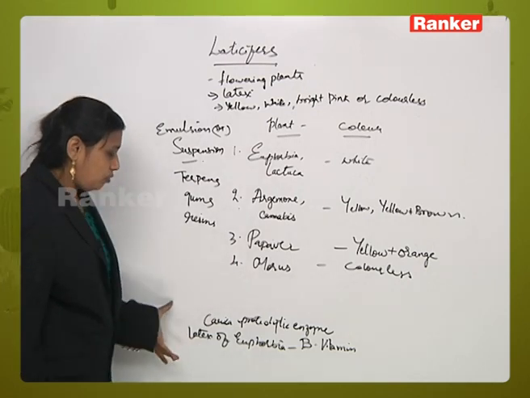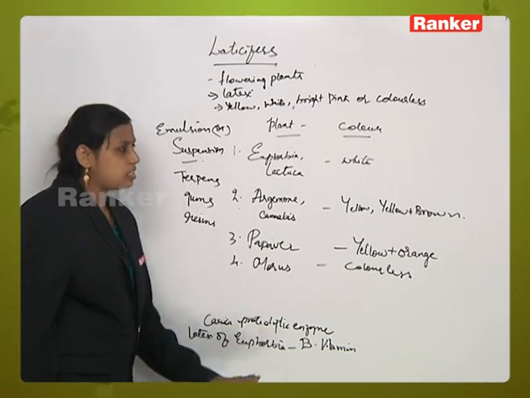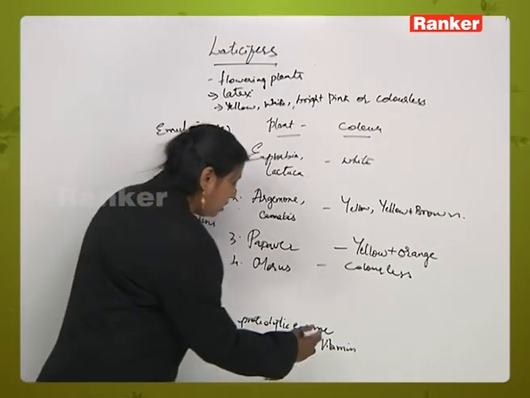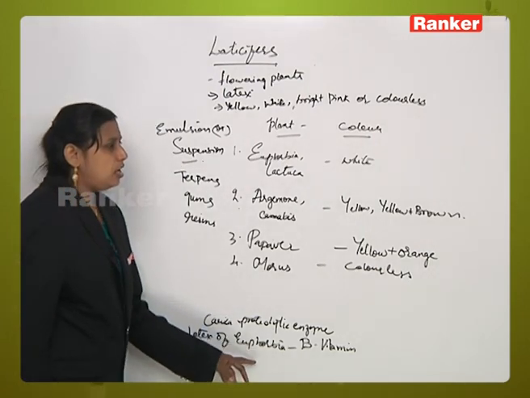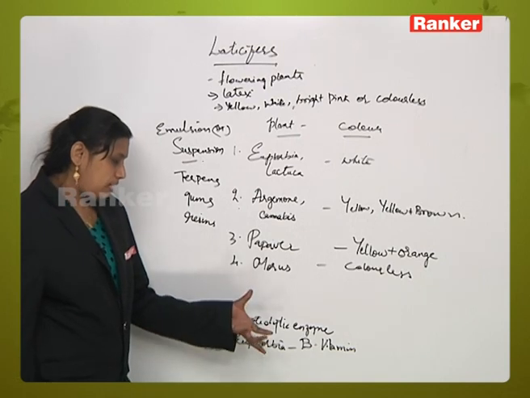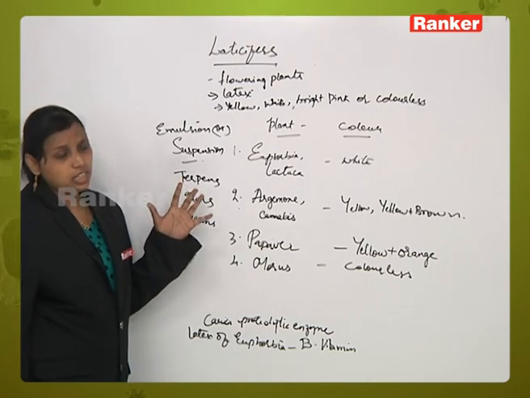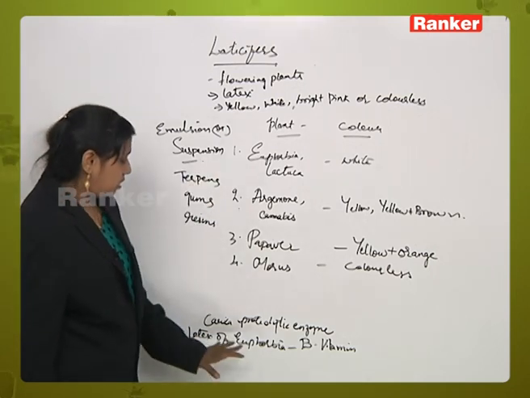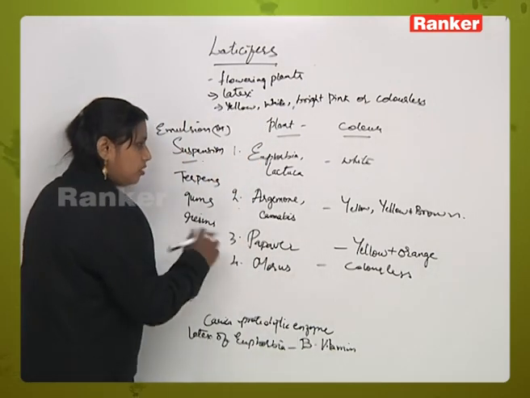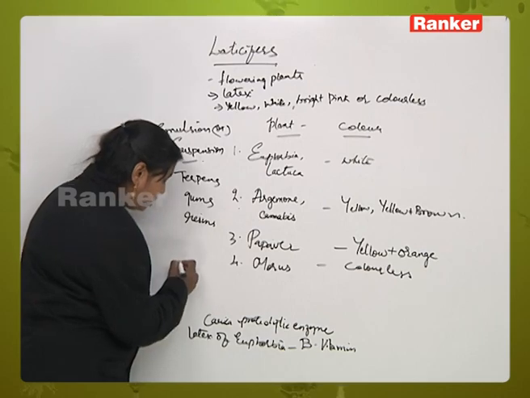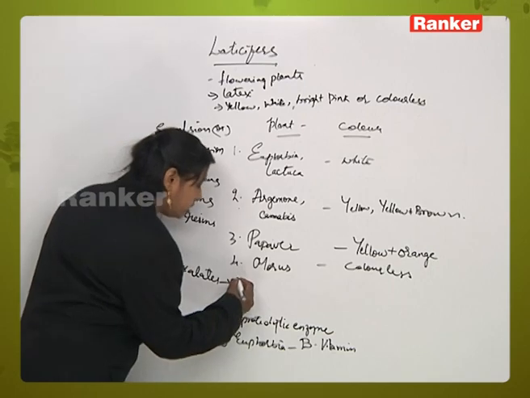In the latex of euphorbia we see the B vitamin occurring abundantly. Oxalates also occur, and these occur in the form of crystals.